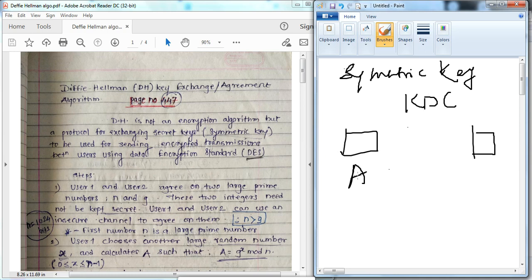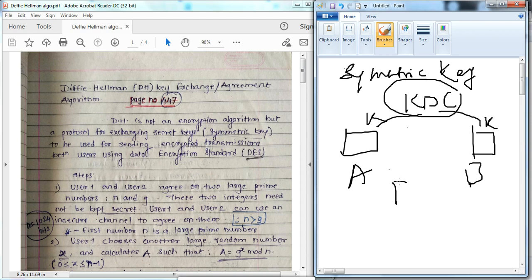This is Alice, this is Bob. Then if we want to distribute the symmetric key between these two users, the KDC is used, right? That key distribution center, we can say, is the key management server which distributes the symmetric key.